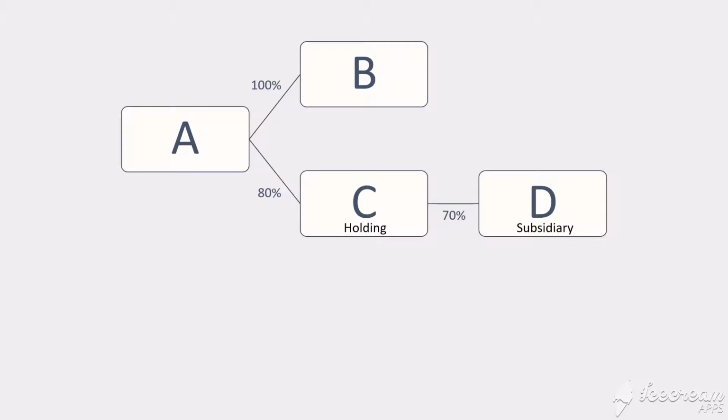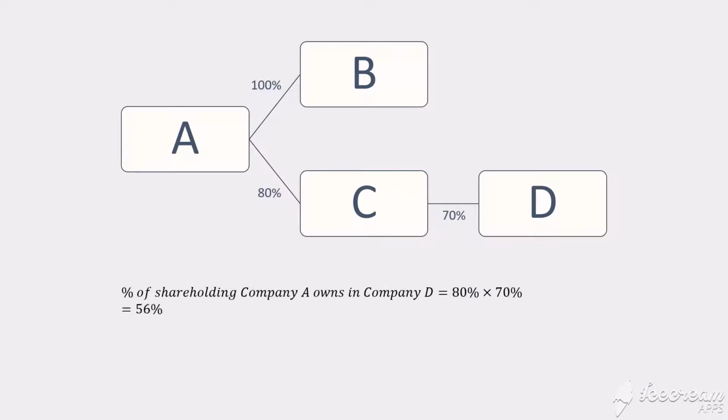Is Company A the holding company of Company D? We can calculate the indirect shareholding it owns in Company D by multiplying the shareholding A owns in C by the shareholding C owns in D. 80% multiplied by 70%, which is 56%.